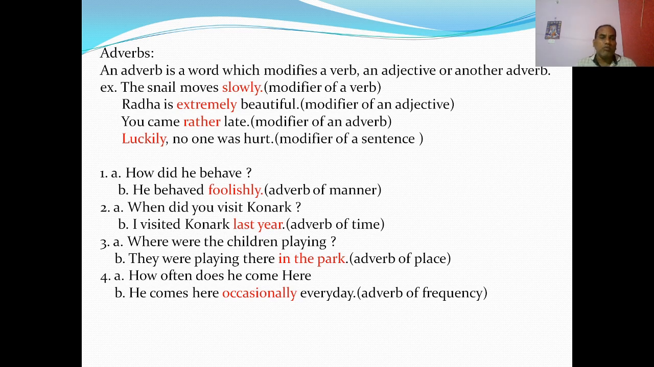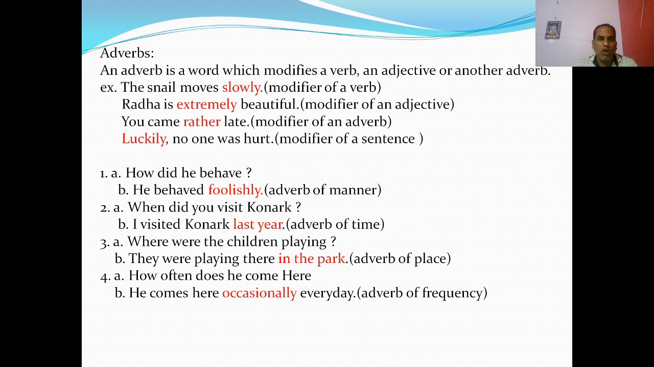So it is the modifier of a verb. Radha is extremely beautiful. Extremely is the modifier of the adjective beautiful. So it is an adverb. You came rather late. Late is an adverb and rather is the modifier of the adverb late. So rather is an adverb, a modifier of an adverb.